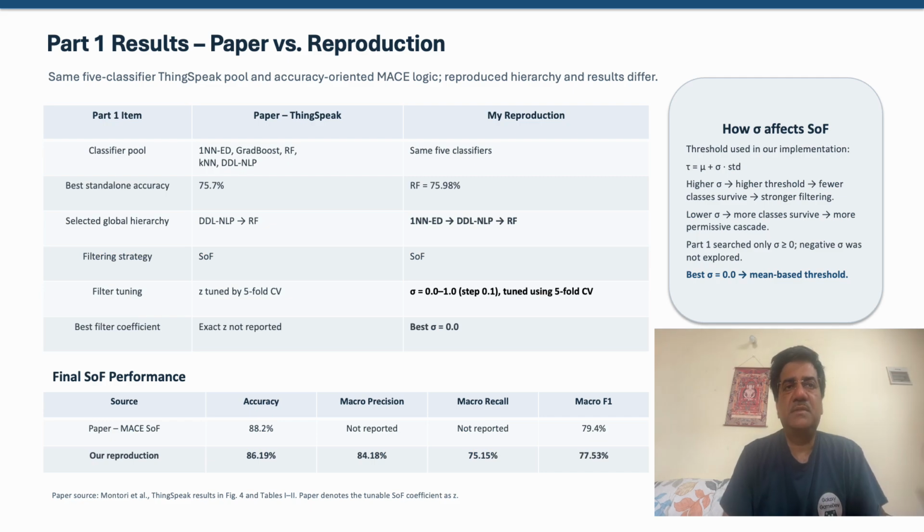For part 1, the reproduced standalone classifier performance was comparable with the paper. However, the hierarchy obtained from my cross-validation was different: 1 NNED followed by DDL, NLP, and random forest. The SOF parameter was tuned using 5-fold cross-validation over 0 to 1 in steps of 0.1, with 0 selected as optimal. The final reproduced MACE achieved 86.19% accuracy and 77.53% macro F1, compared to the paper's reported 88.2% accuracy and 79.4% F1 on ThingSpeak.